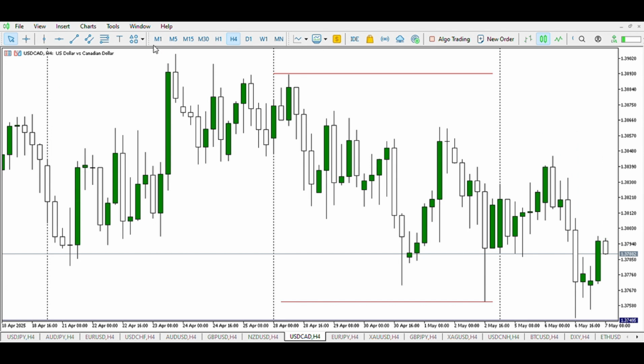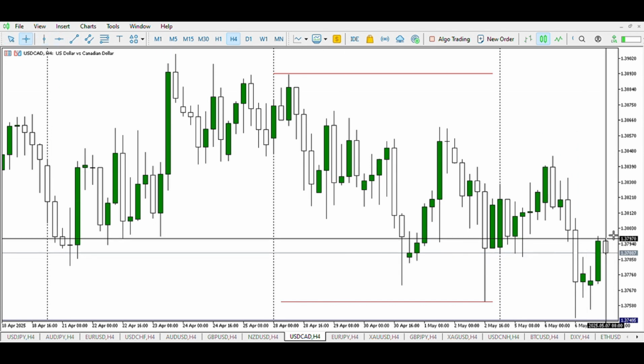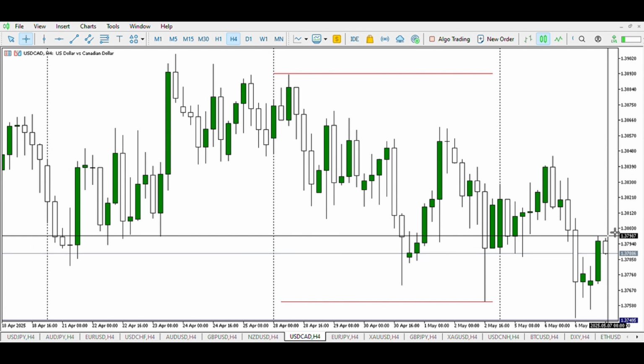Right here we look for directional bias for the day, new targets. The market maker does not care about what happened yesterday, he cares more about the orders of today and how to manipulate those orders to his own advantage. And those are the same things that we look out for right here.